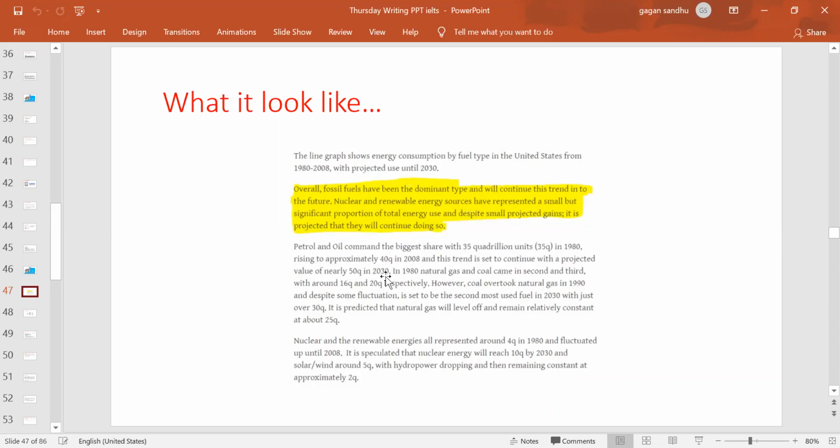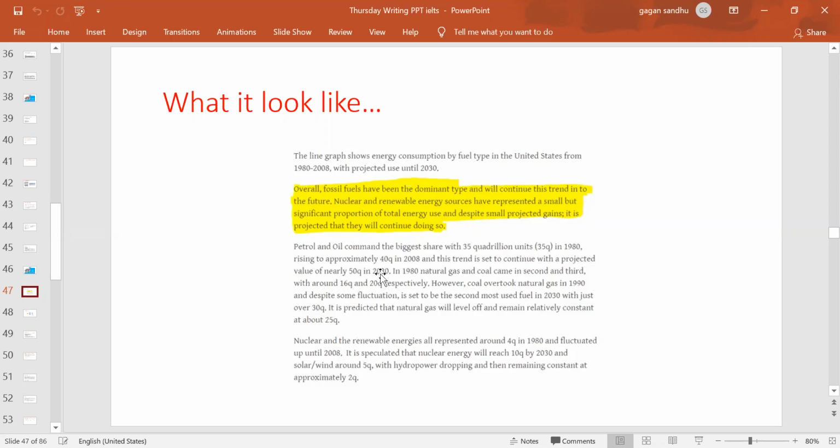This is a description of that, right? So you need to understand this to make the perfect description and overview as well. In 1980, natural gas and coal came in second and third with around this and this many quadrillions respectively. However, coal overtook natural gas in 1990. Whatever we're talking about here, these are fossil fuels, right? Despite some fluctuation, coal is said to be the second most used fuel, with just over 30 quadrillion. It is predicted that natural gas will level off and remain relatively constant at about 25 quadrillion.